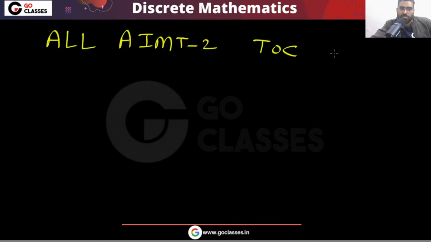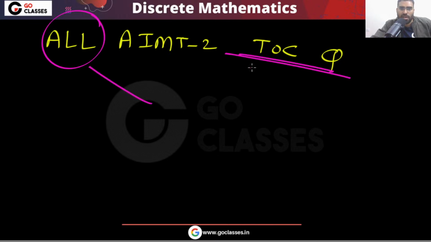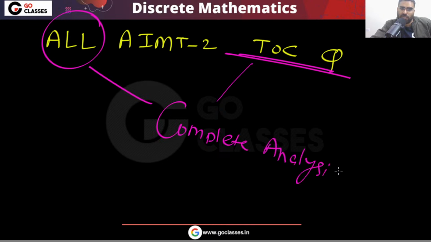In this session, we have seen TOC questions. We have seen all India mock test 2 TOC questions. All TOC questions are done. Complete analysis we have seen, complete analysis with variations.